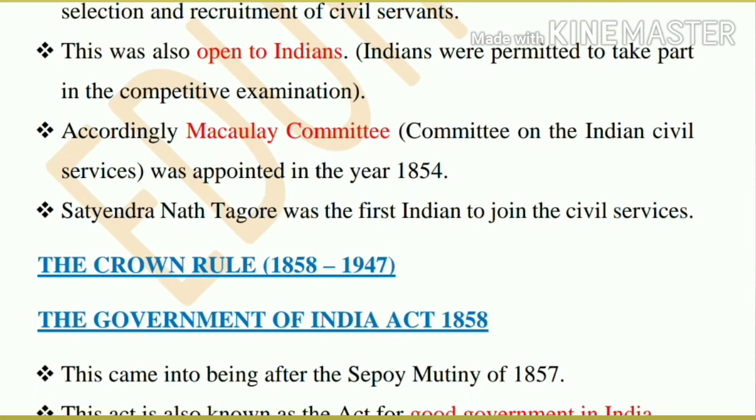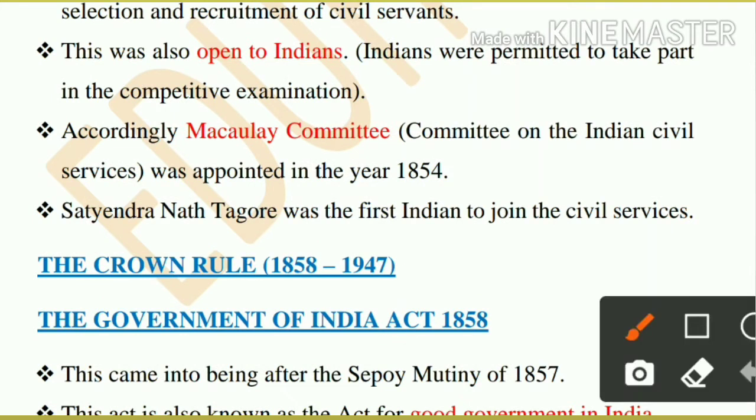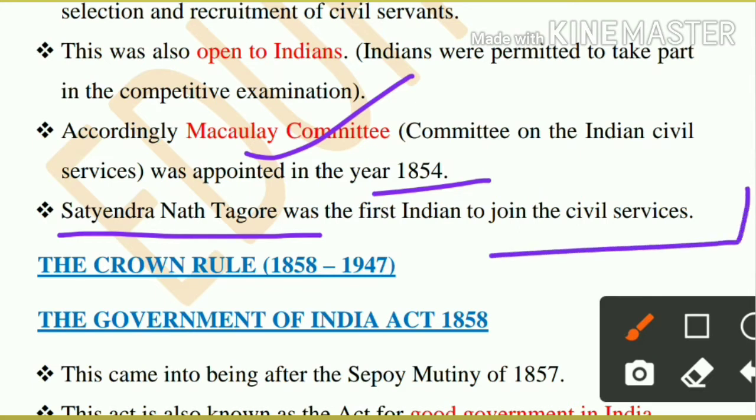For the recruitment of Indians in the civil services, the Macaulay Committee was set up in 1854. Satyendranath Tagore was the first Indian to join the civil service. He passed the ICS exam, as it was called at that time.